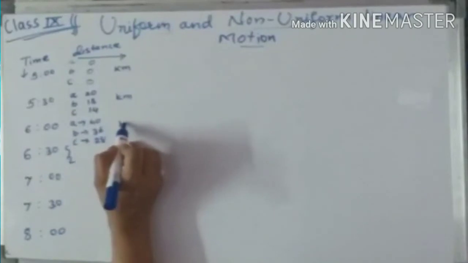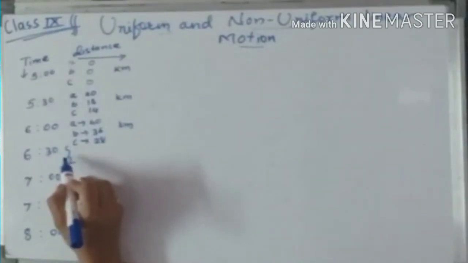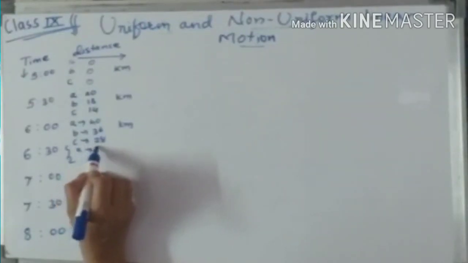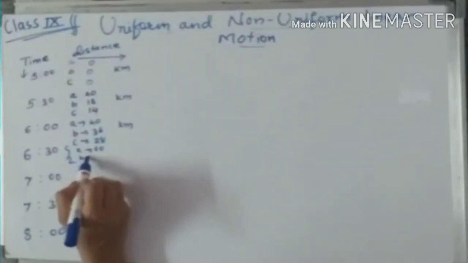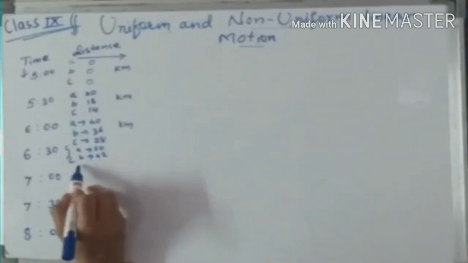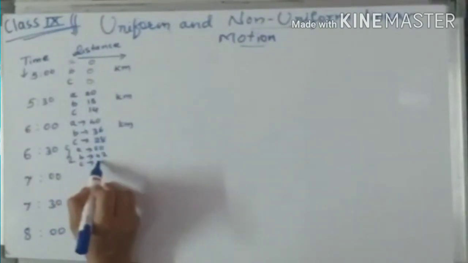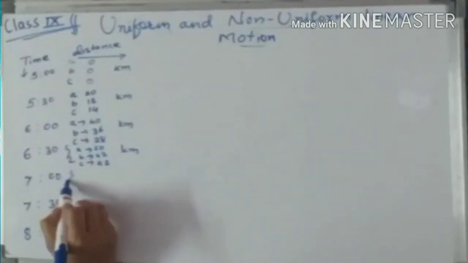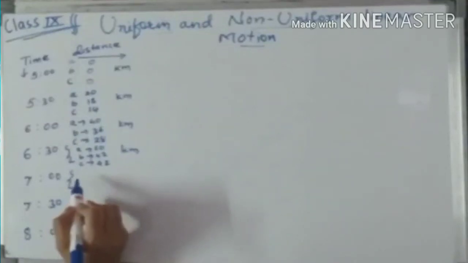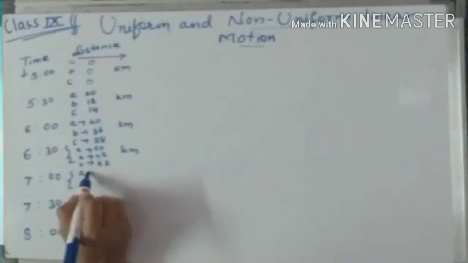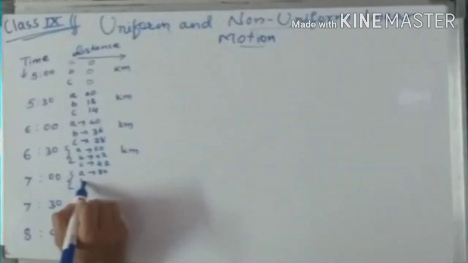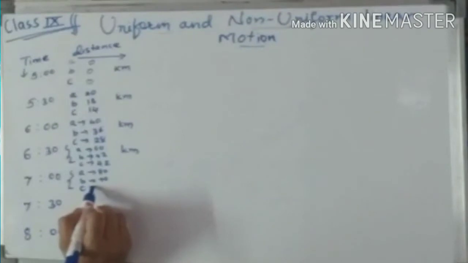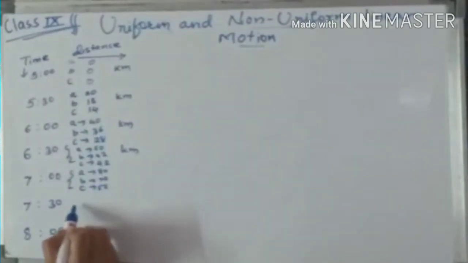While in the next half hour, that is at 6:30, Amar is at 60 kilometers, Akbar is at 42 kilometers and Anthony is at 42 kilometers. Half an hour later, at 7 o'clock, Amar is at 80 kilometers, Akbar is now at 70 kilometers and Anthony is at 56 kilometers.